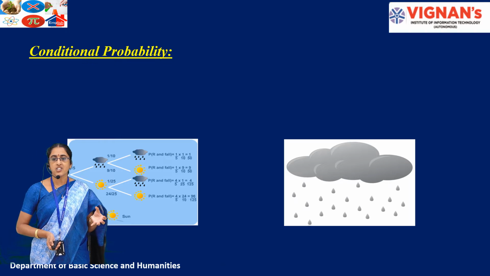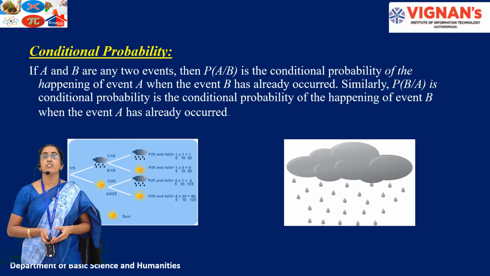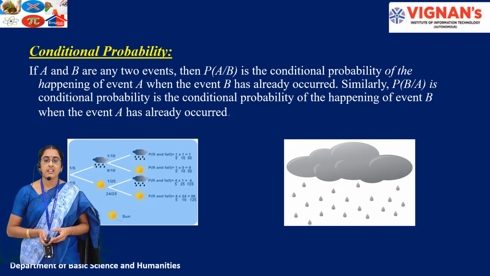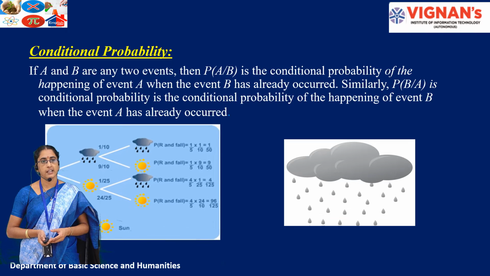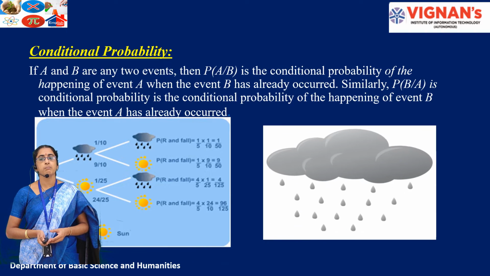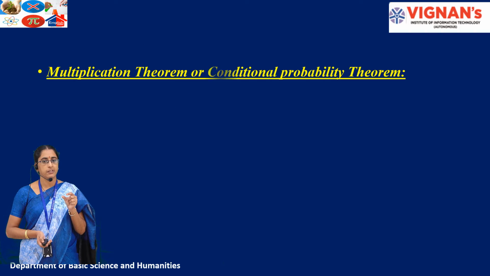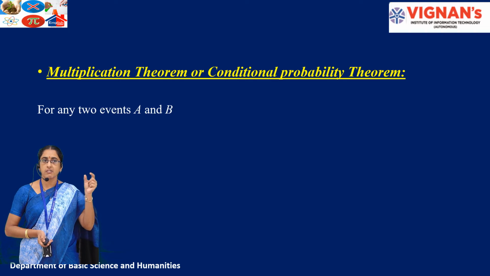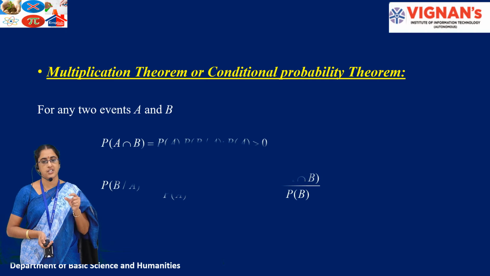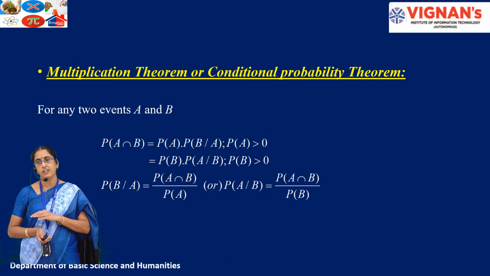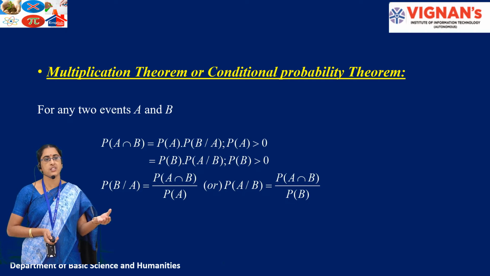So here conditional probability is given by probability of A given B and probability of B given A. Probability of A given B is given by the formula probability of A intersection B divided by probability of B. That means whatever is there in the denominator, that event has to be completed, and whatever is there in the numerator, that event has to start. And also we can define probability of B given A, that is probability of A intersection B divided by probability of A. So A has completed and B has to start here.